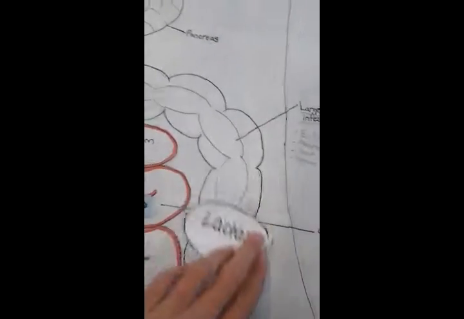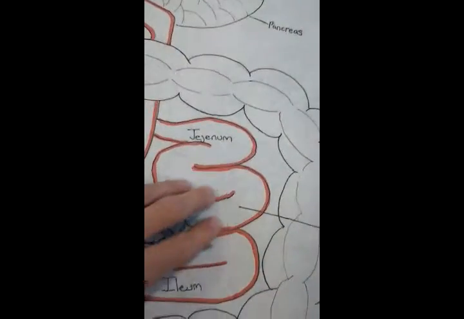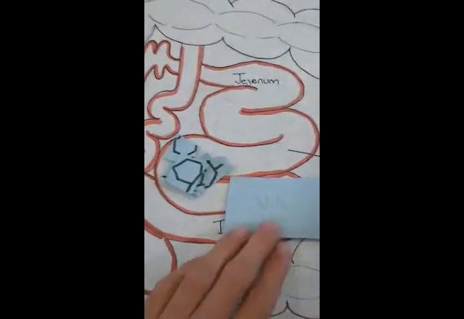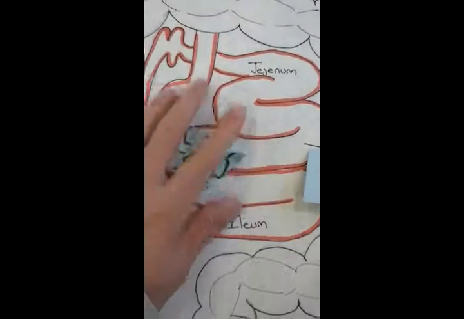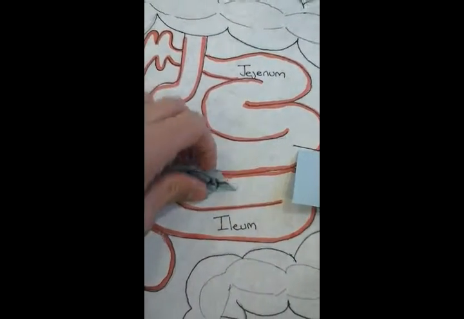The glucose, fructose, and galactose move into the capillaries of the villi. The capillaries are attached to the hepatic portal vein, which takes the monosaccharides to the liver.